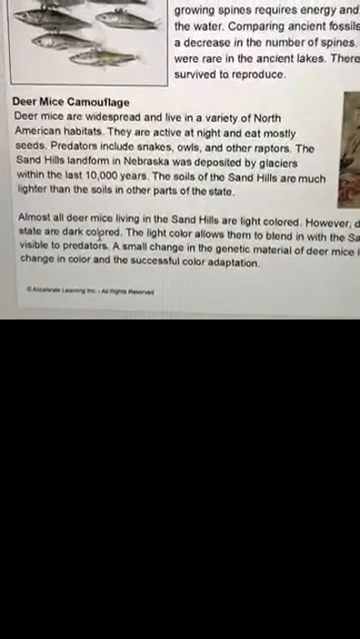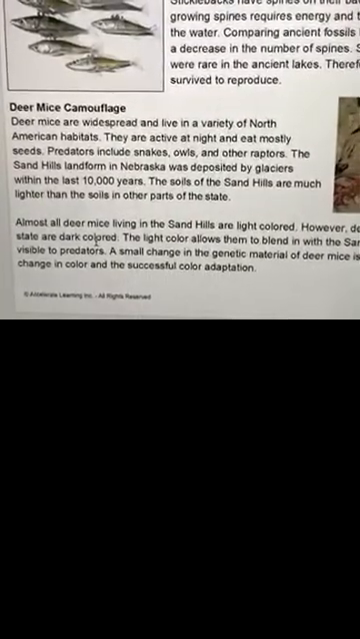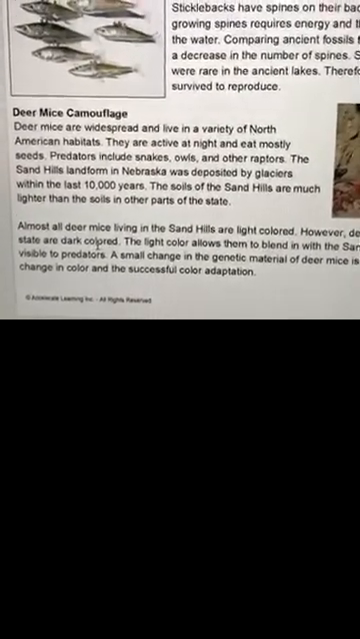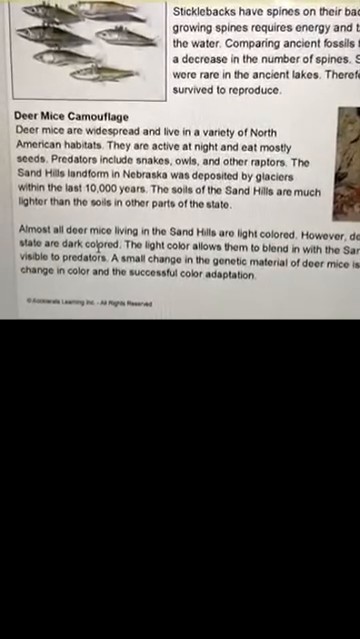Can you read to us deer mice camouflage, please? Deer mice are widespread and live in a variety of North American habitats. They are active at night and mostly eat seeds. Predators include snakes, owls, and other raptors.